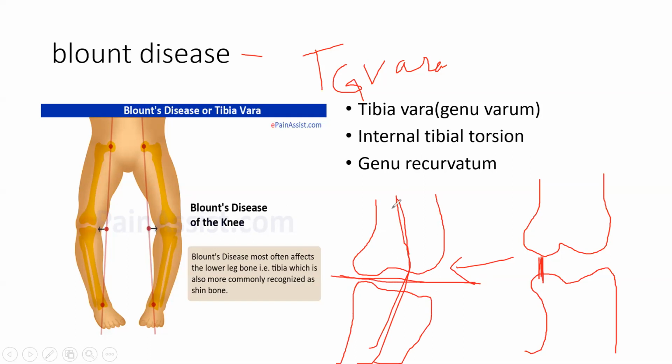So this is known as genu vera. In Blount's disease, it is a tibia vera. So somewhere at the tibia it happens. Okay, so there is no issue at the joint. The main problem occurs at the tibia, so it is known as tibia vera.